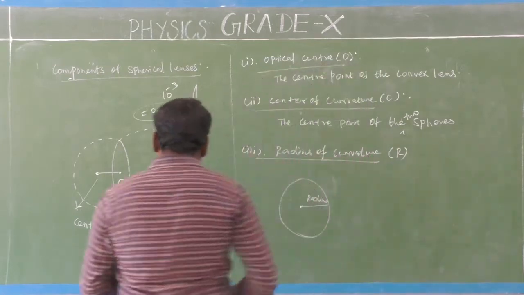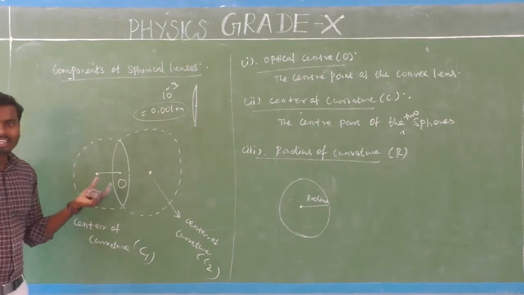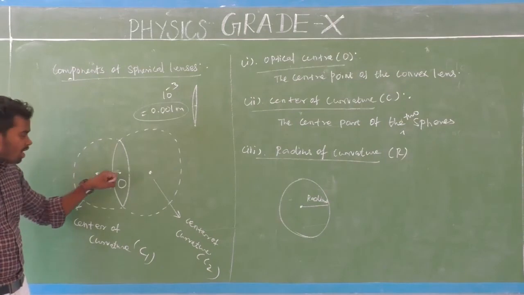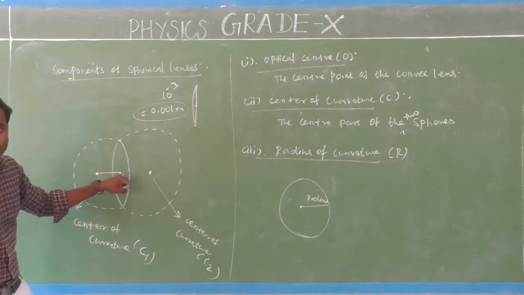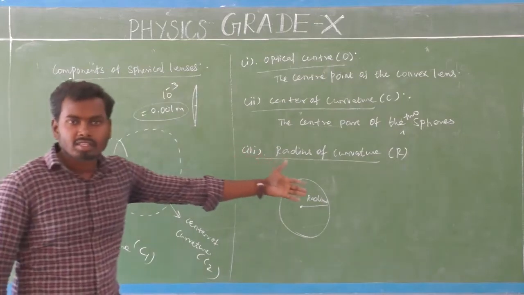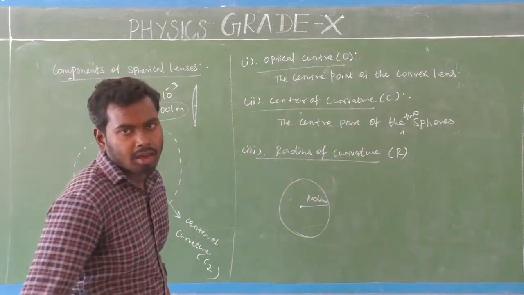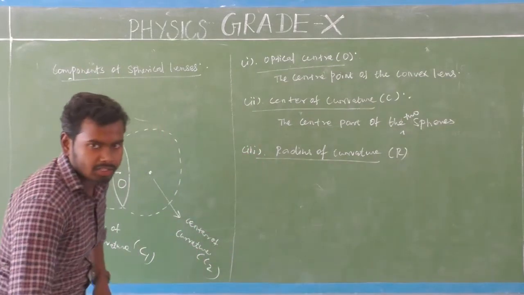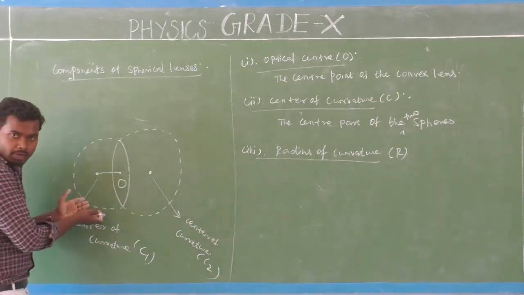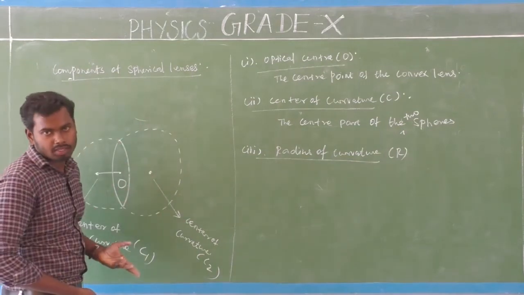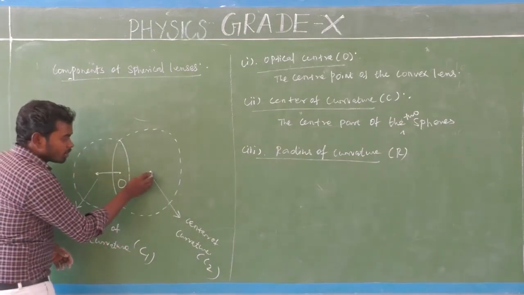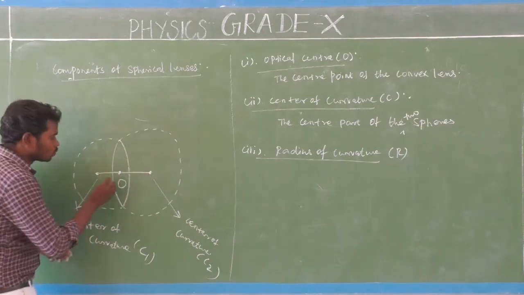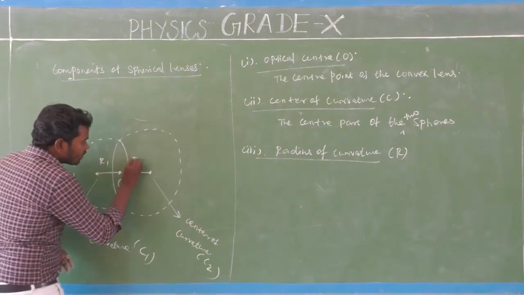So the distance between the center of curvature and this optical center is called the radius of curvature. If this sphere has a radius of curvature, the other sphere should also have a radius of curvature. So the distance between the center of curvature and this optical center is the radius. This is radius of curvature 1, and this is radius of curvature 2.